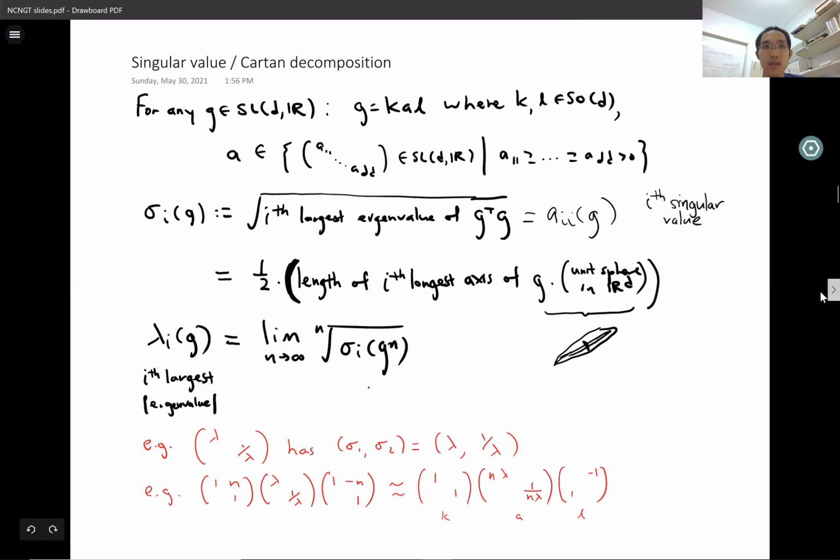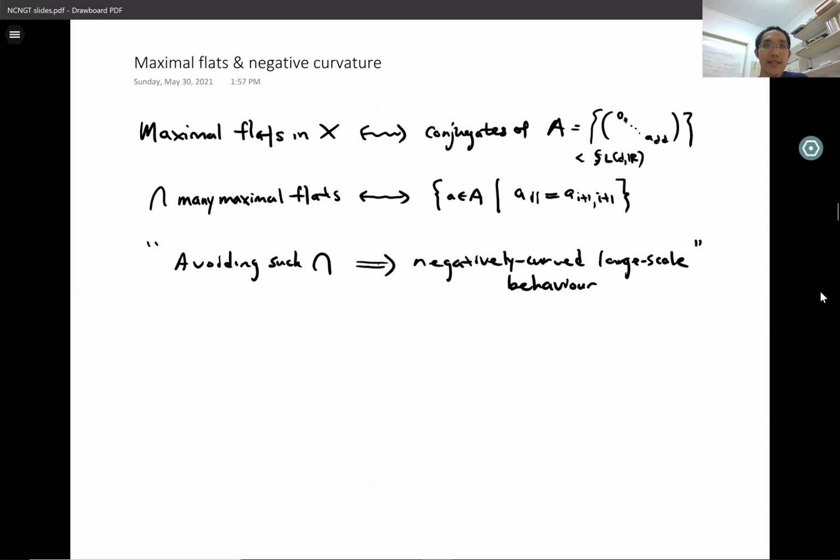Okay, so conjugates of the diagonal subgroup correspond to maximal flats. The locus in the diagonal subgroup, or one of its conjugates, where two consecutive singular values coincide, is special because it corresponds to where many different conjugates of A intersect, meaning geometrically where many different maximal flats intersect.